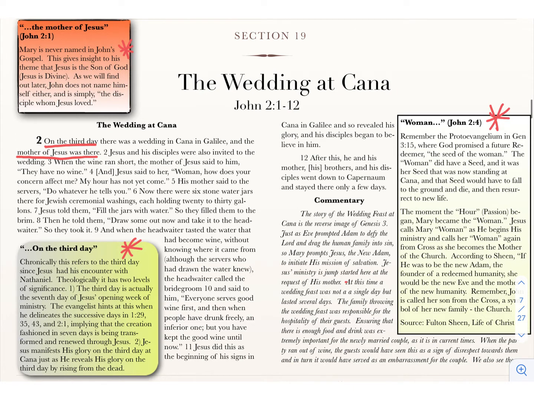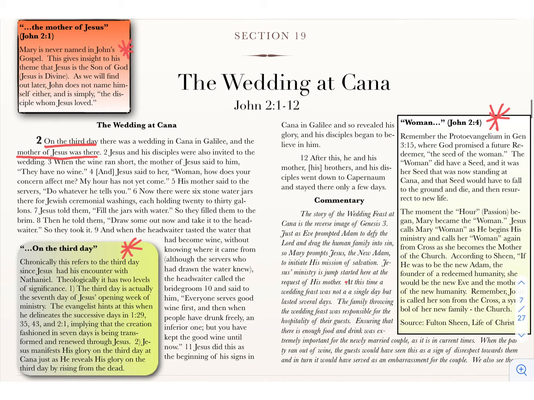So the whole use of this word woman, remember the proto-evangelium in Genesis 3:15, where God promised a future redeemer, the seed of the woman. So the woman here is Mary. It's not being disrespectful, because this woman from 3:15 is now having a seed, and that seed is Jesus. And the woman is now standing there next to the seed at Cana.